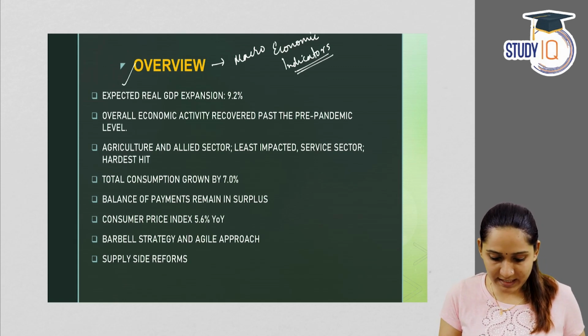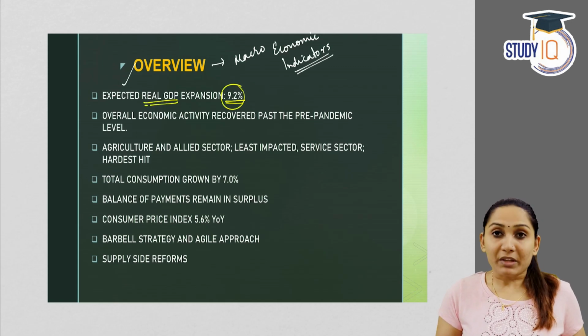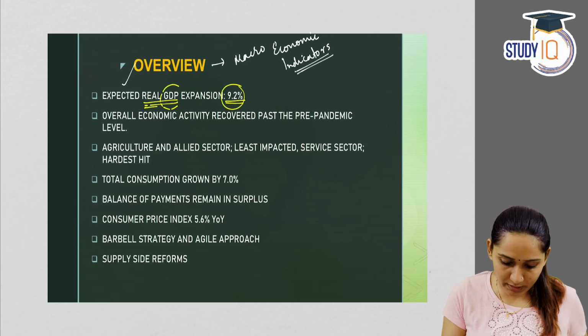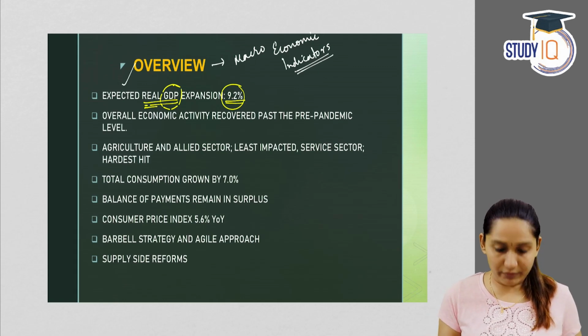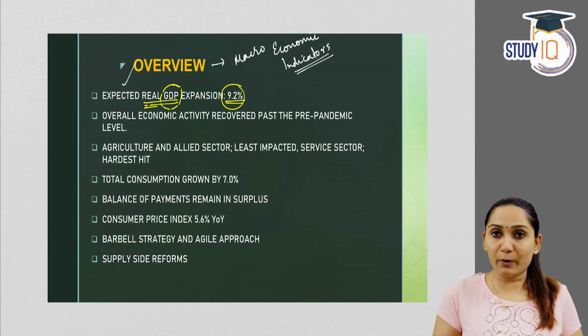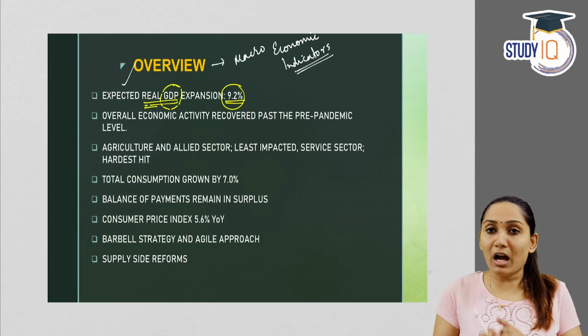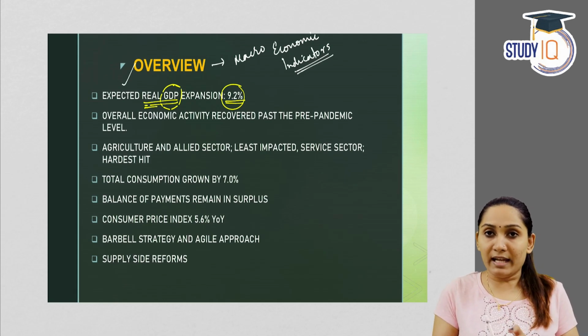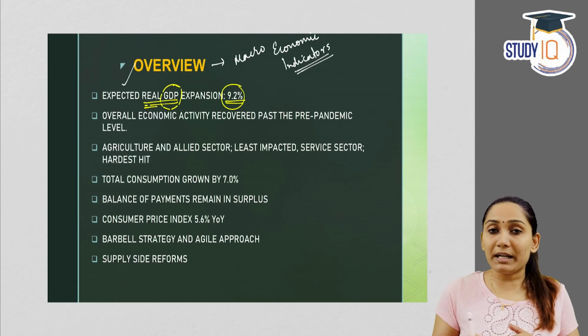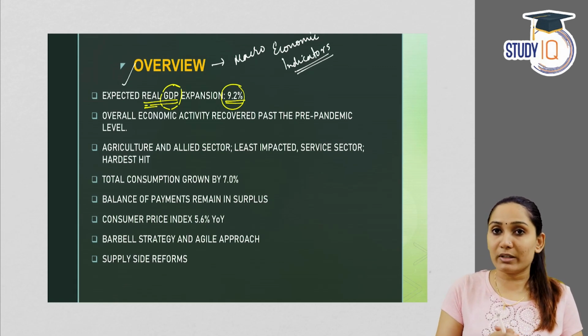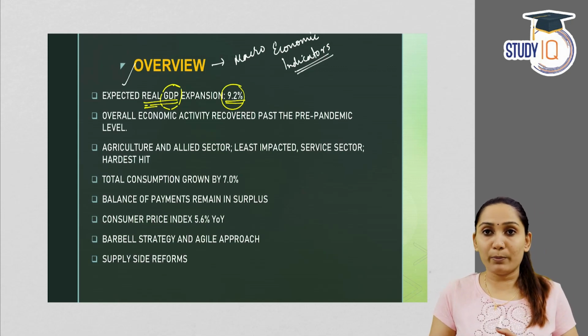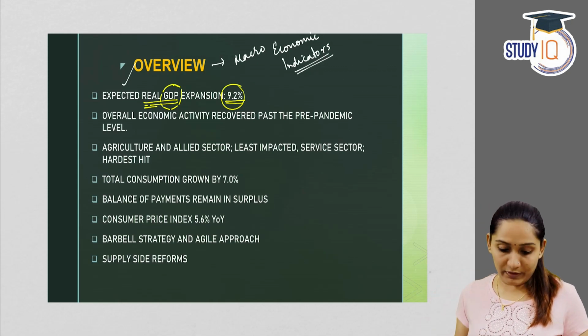First one is expected real GDP expansion. What is real GDP? First we have to understand what GDP is. GDP is the gross domestic product of an economy. The gross domestic product of an economy refers to the output produced in the economy in that particular year. That is the money value of all the final goods and services produced in that economy for that financial year. That is the total output produced in the economy for that financial year.